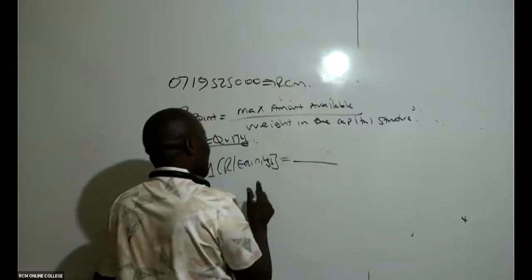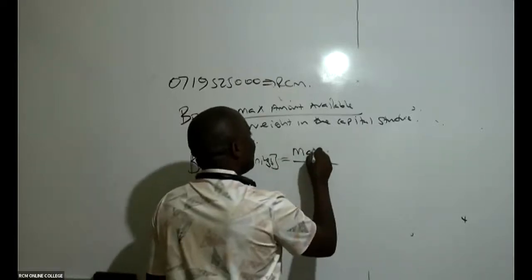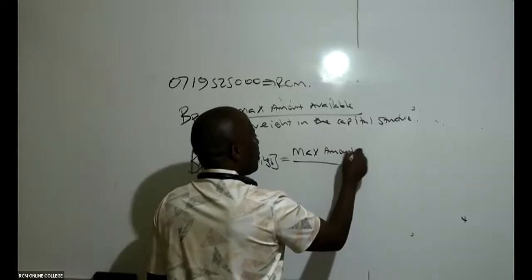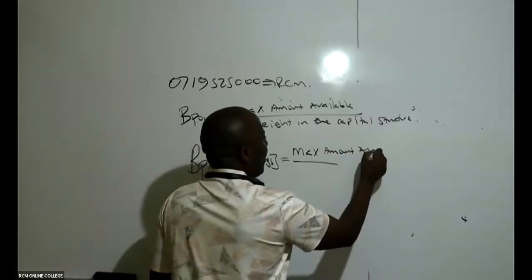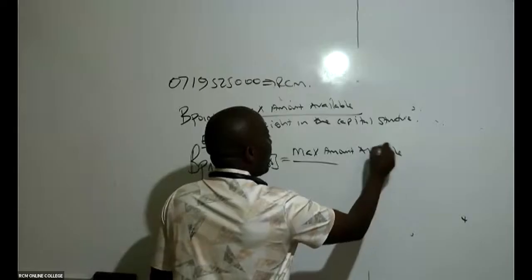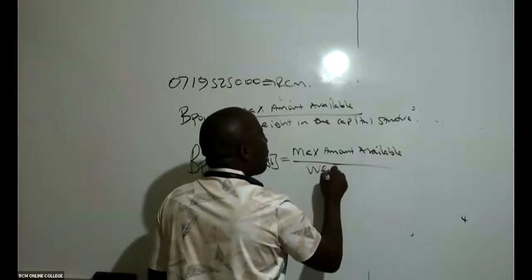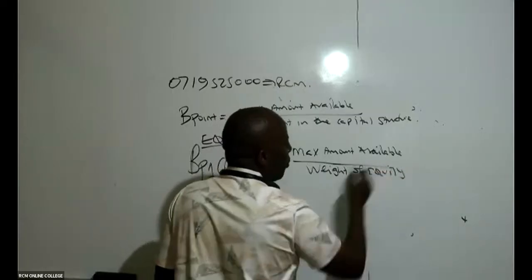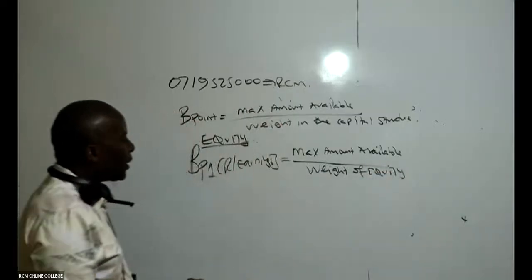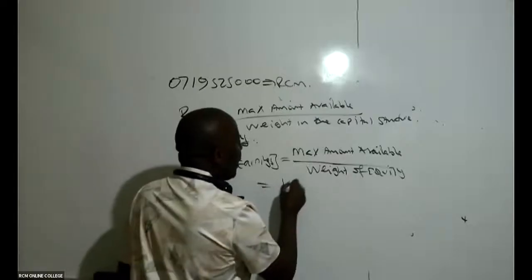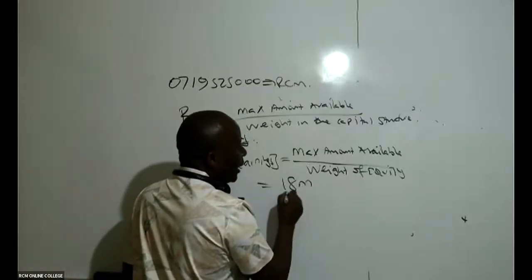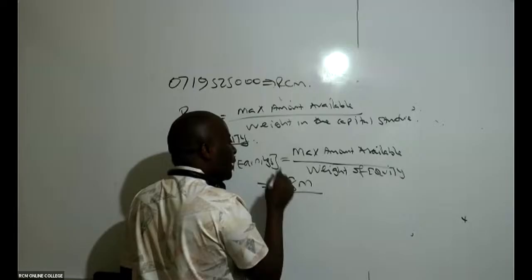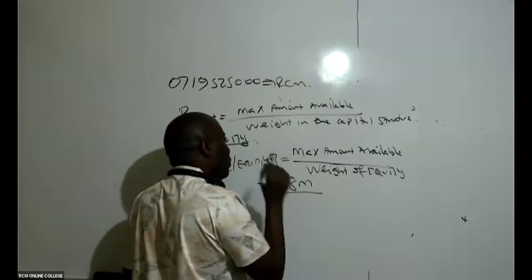So this breakpoint will be the maximum amount available, divided by the weight of equity. Because you see, retained earnings is an equity component, and you're saying that for retained earnings we have 18 million. So this 18 million, we divide by the weight of equity in the capital structure.